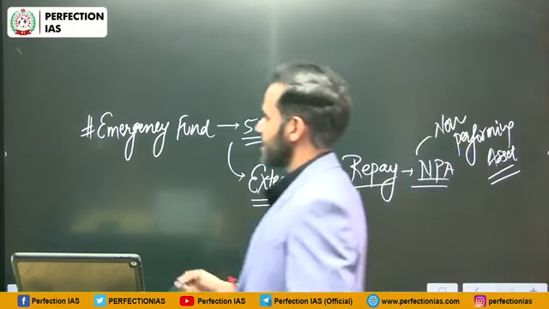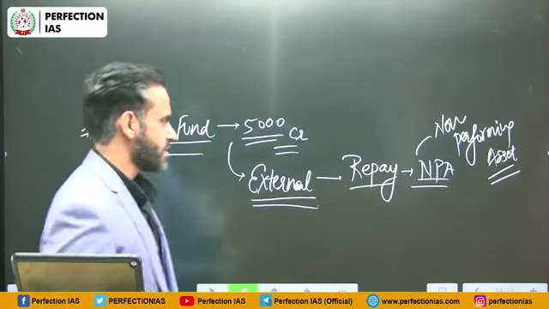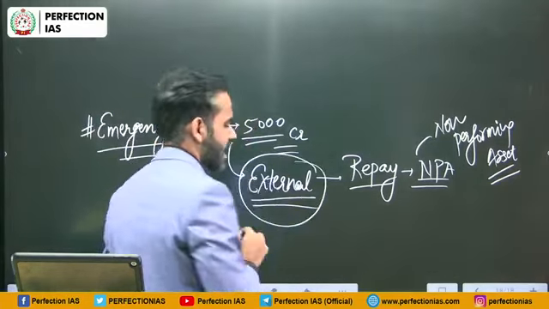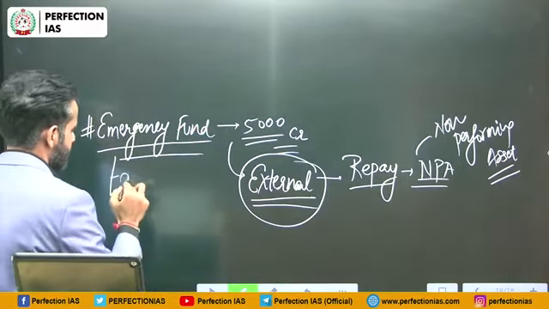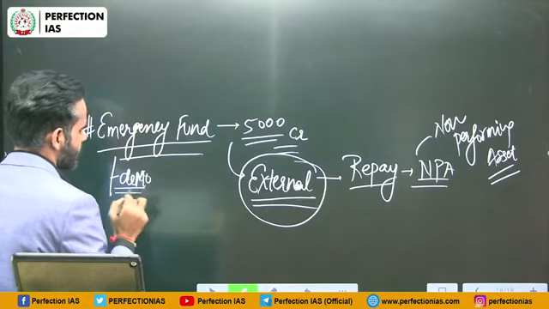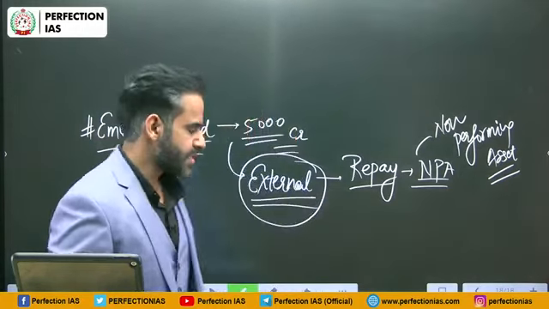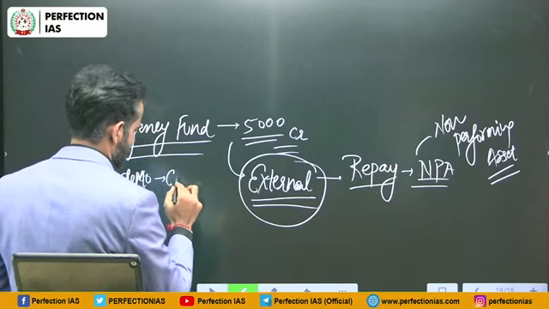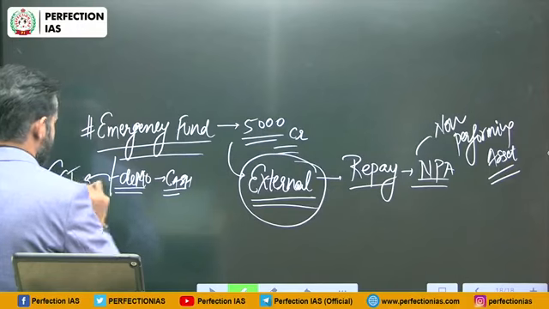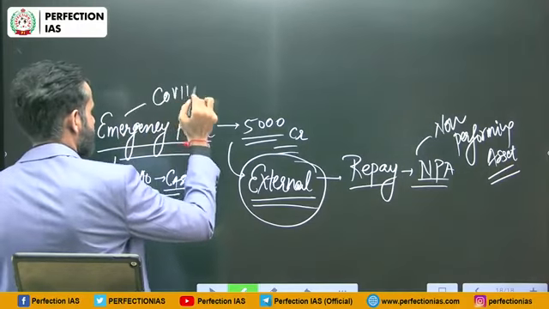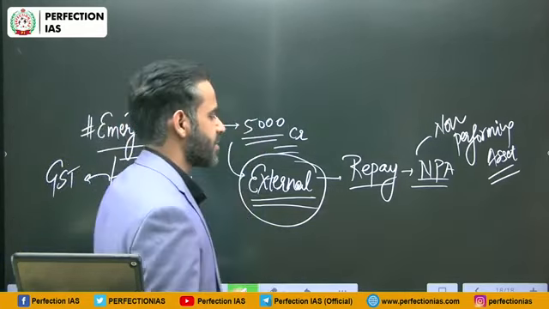So this committee recommended that there should be an emergency fund in order to provide support to these MSME units in circumstances of external crisis, for example, demonetization. Demonetization was not in the control of MSME units, still they faced problems because most of these units still deal in cash. Subsequently, GST was another problem, then COVID was another problem. Because of these issues, their growth was hampered. That is why this committee recommended this.